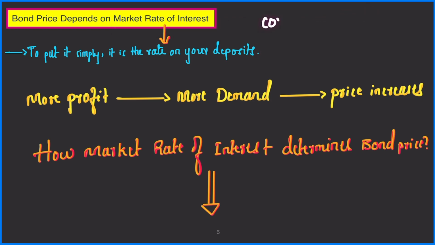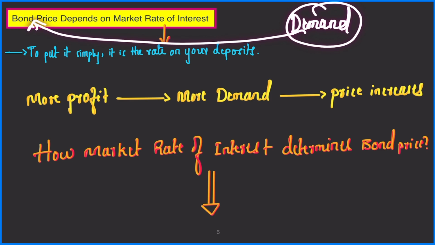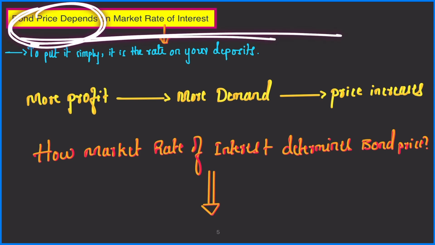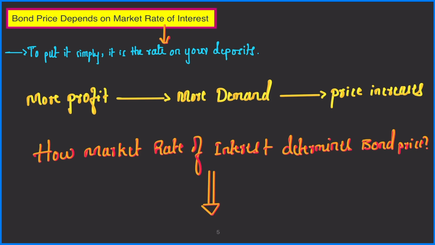So this is the difference between coupon rate and market rate of interest. Bond price depends on the market rate of interest. So this is the most important factor which determines demand for a bond. And this demand for the bond determines the bond price. Don't worry if you are getting confused here. I will explain this relationship between bond price and market rate of interest in the future part of the video.